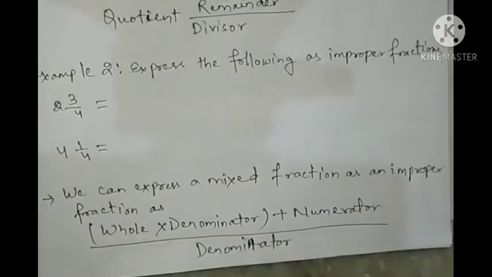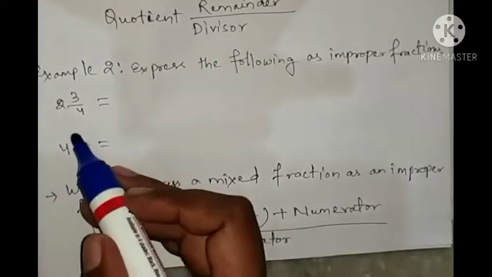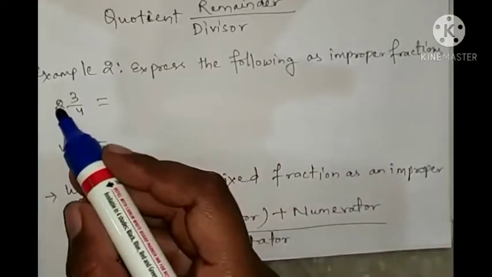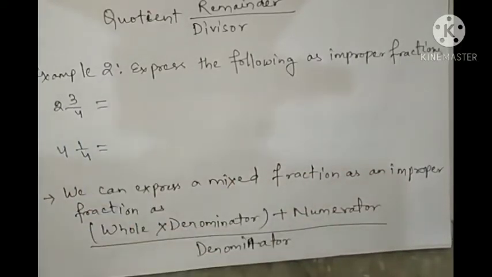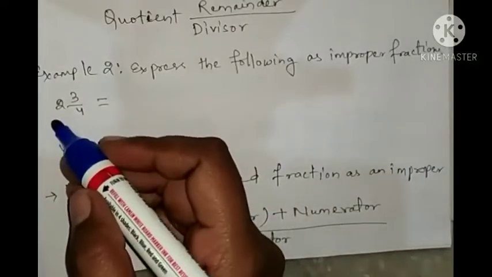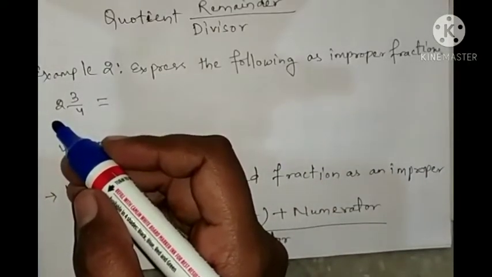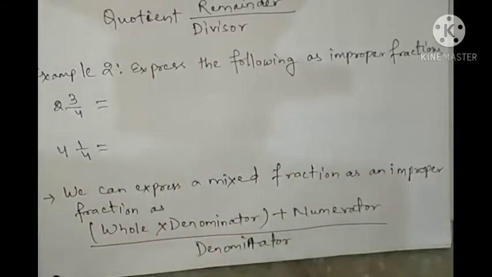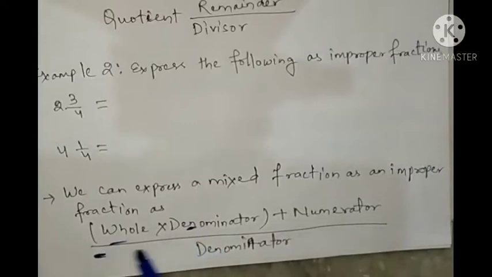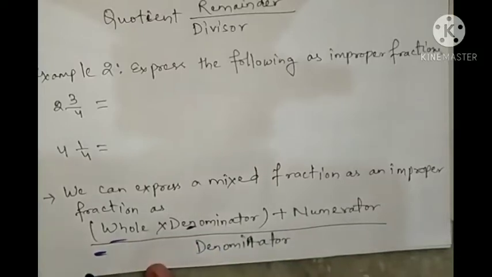Next we'll see how we can convert a mixed fraction into an improper fraction. Look here, 2 and 3/4. What is the rule? We can express a mixed fraction as an improper fraction as whole times denominator plus numerator, by denominator.